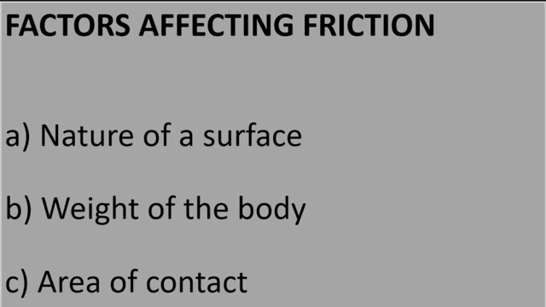Weight of the body. It is easy to pedal your cycle without any load on its carrier. With a load placed on its carrier, it is difficult to move it because the weight on the carrier increases the friction between the surface of the tire and the road. Area of contact. A road roller has broad base, so it offers more friction on the road, but a cycle has least friction since the area of contact of the tire with the surface of the road is less.